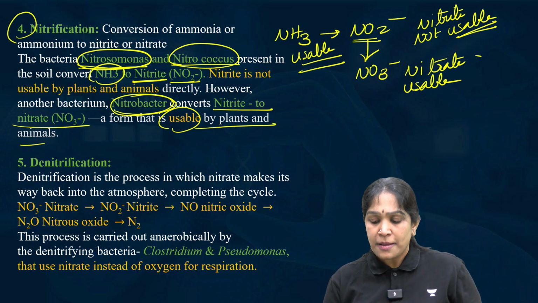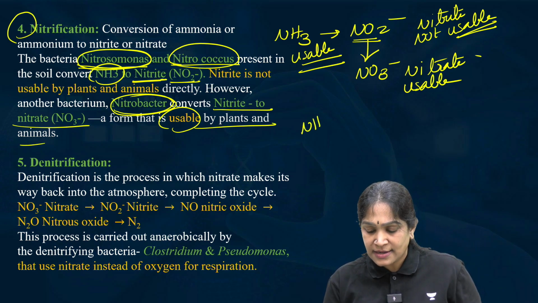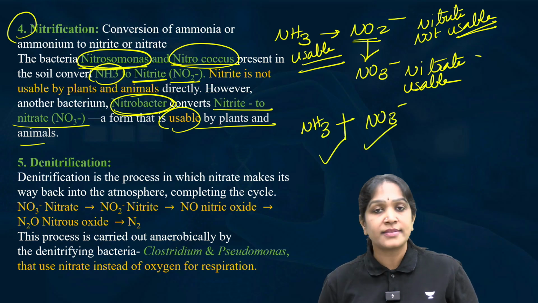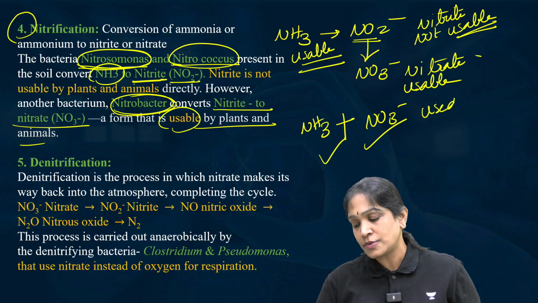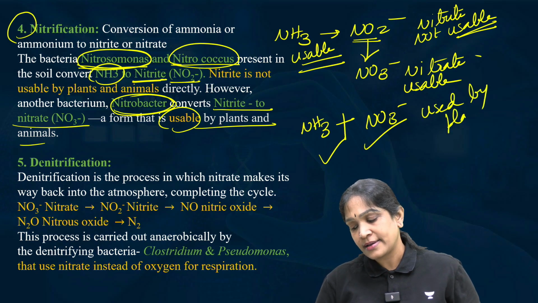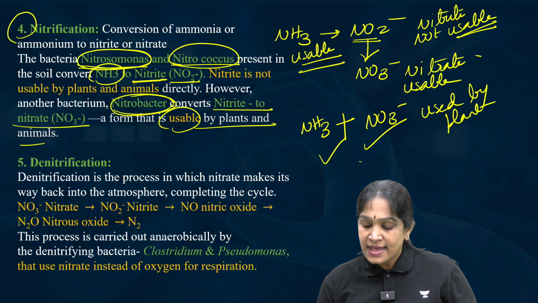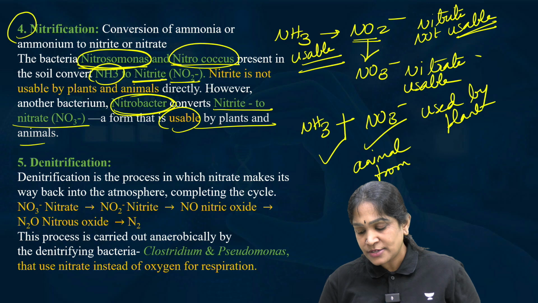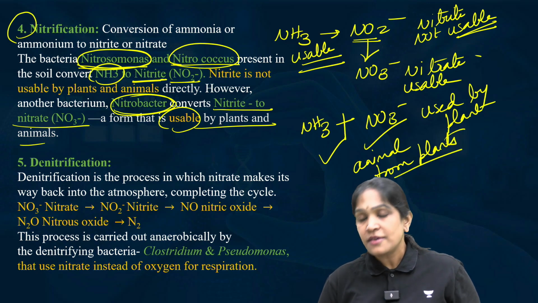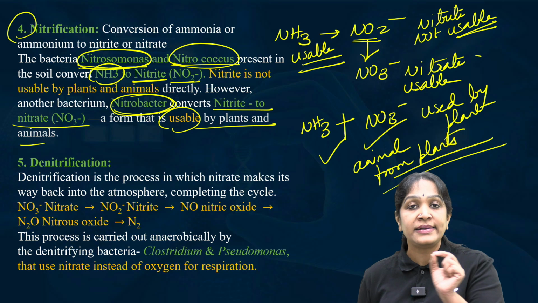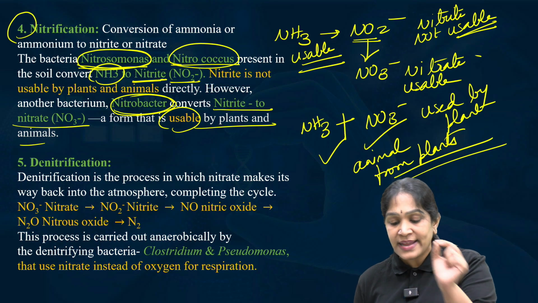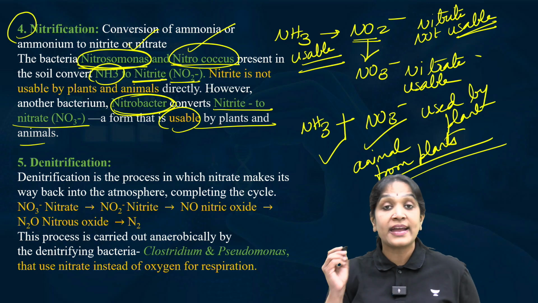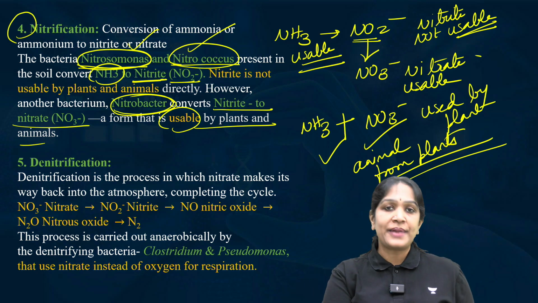So on the whole, plant will use NH3 and NO3 minus. These are the two substances that are used by the plant. Is it clear? And then animals will get them from the plants. When we eat those plants, we also get ammonia and nitrate. Plants will get it with the help of these bacteria, and we get ammonia and nitrate from the plants.